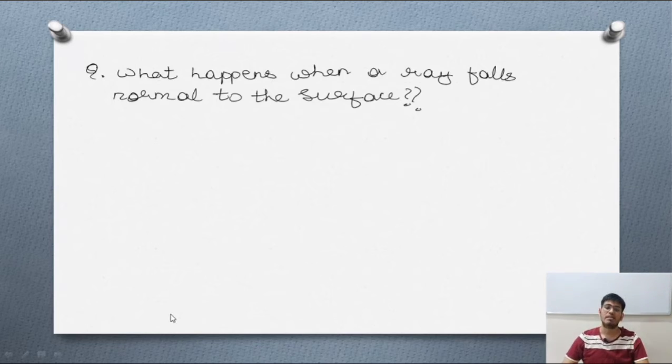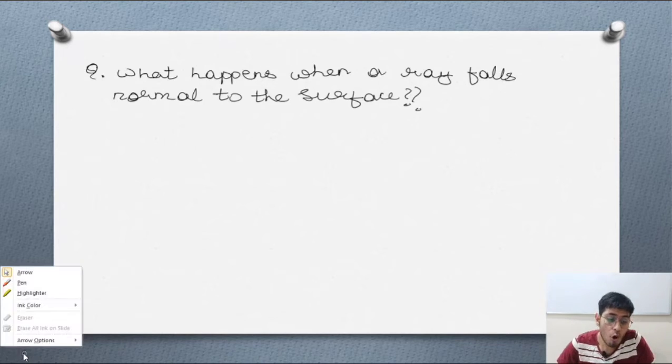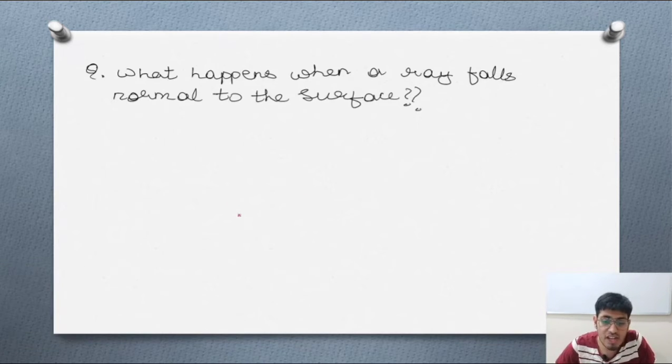Now moving ahead, the next question that comes to our mind is, what happens when a ray falls normal to the surface? Suppose that here we are having a plane, or you can consider it as a mirror or a plane surface.